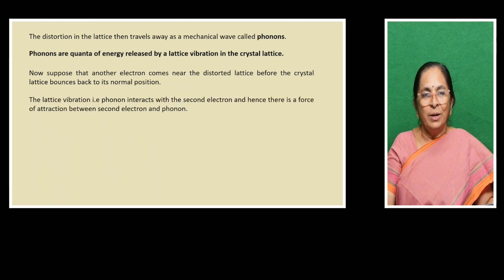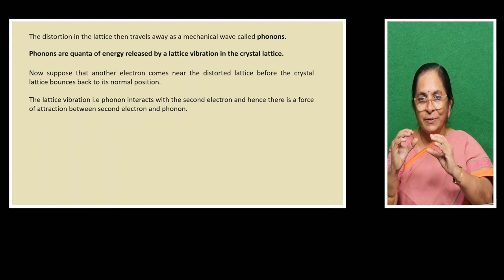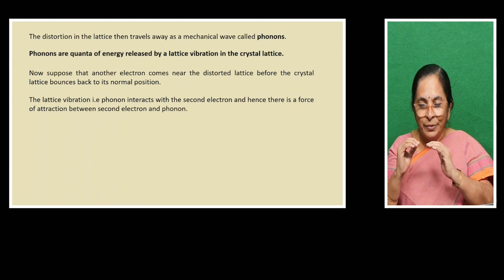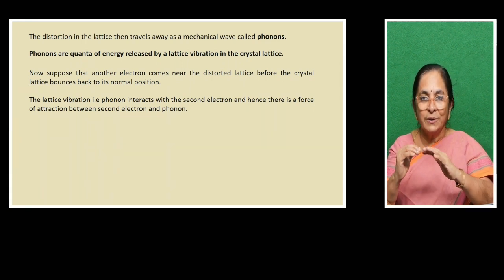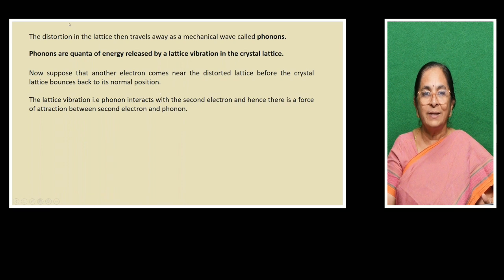Now, suppose the crystal lattice is distorted, and some positive ions have moved towards the electron. Before these positive ions go back to their original position, if another electron enters, what happens? Suppose another electron comes near the distorted lattice before the crystal lattice bounces back to its normal position.